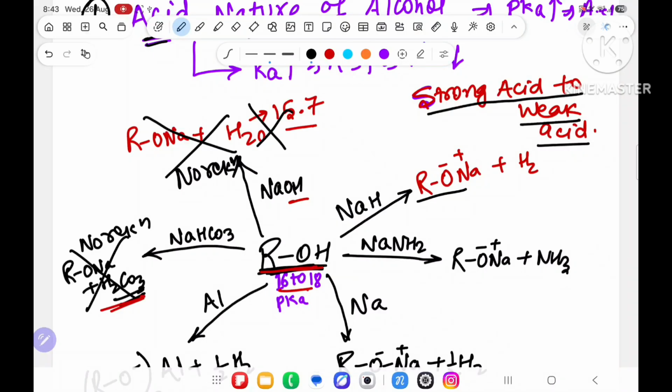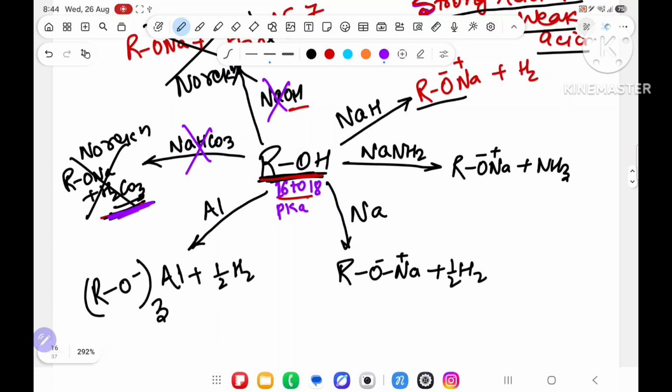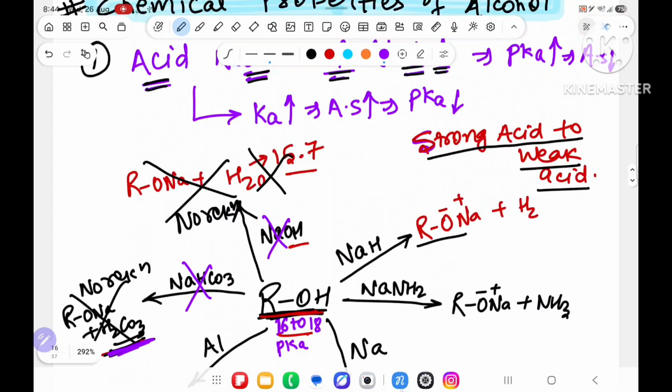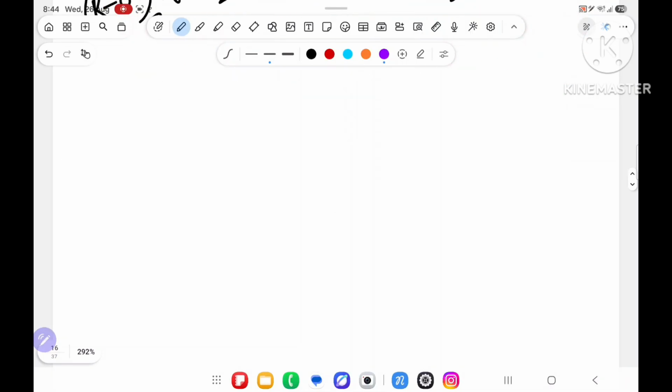Water pK value, alcohol pK value, then I will dictate the phenol pK value. Something you have to know, not all. For the remaining, you know that over here carbonic acid is a strong acid. So over here no reaction with this, no reaction with this. The remaining reactions will happen, and the rule is that a strong acid is converted to a weak one. But in these two cases, the weak acid, alcohol, is converted to carbonic acid, and water is more acidic than normal alcohol. Understood? The first chemical property is done.